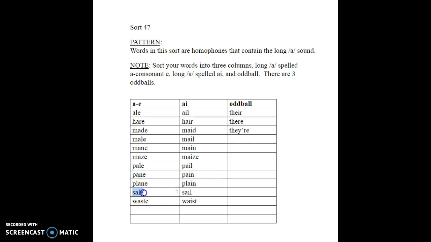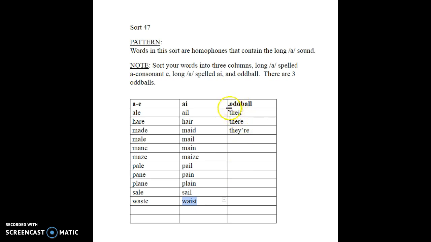Here you have sale, as in something doesn't cost as much as it usually would. And here you have sail, as in the sail of a boat. Here you have waste, which would be like garbage. And here you have waist, which is the part just above your hips on your body.